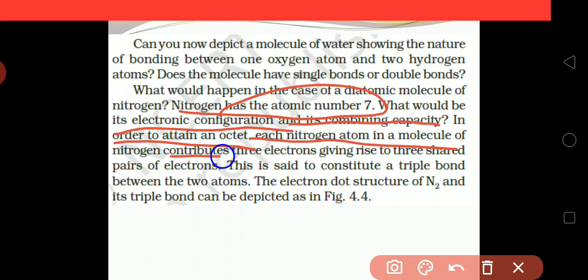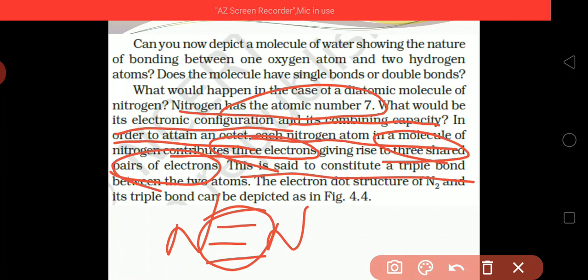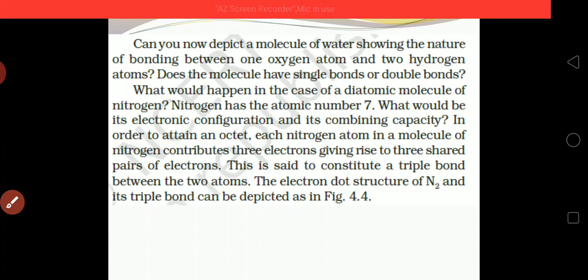In order to attain an octet, each nitrogen atom in the molecule of nitrogen contributes 3 electrons and gives rise to 3 shared pairs of electrons, and this is said to constitute a triple bond. So nitrogen will form 1, 2, 3 bonds, a triple bond, by sharing its 3 outermost or valence electrons with each other.